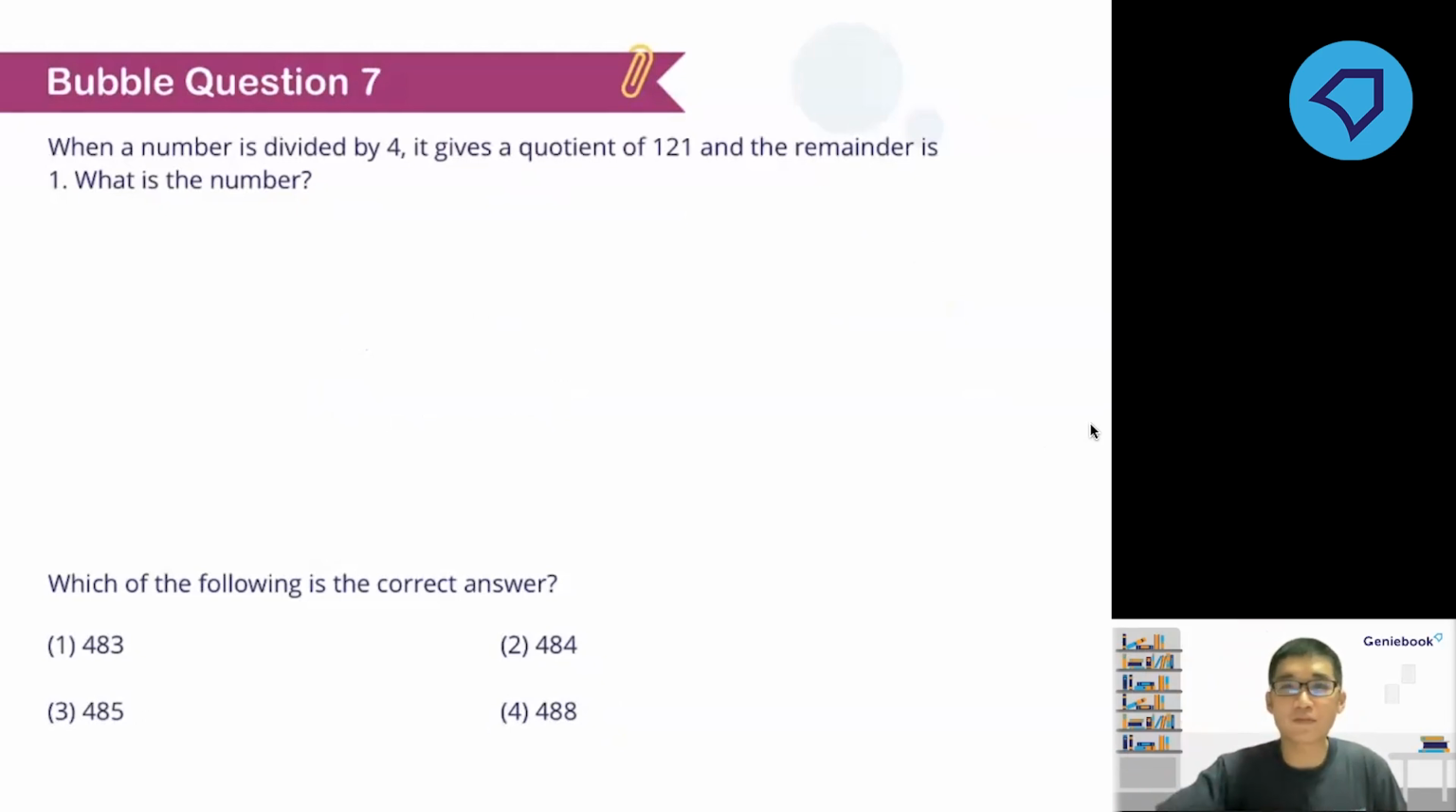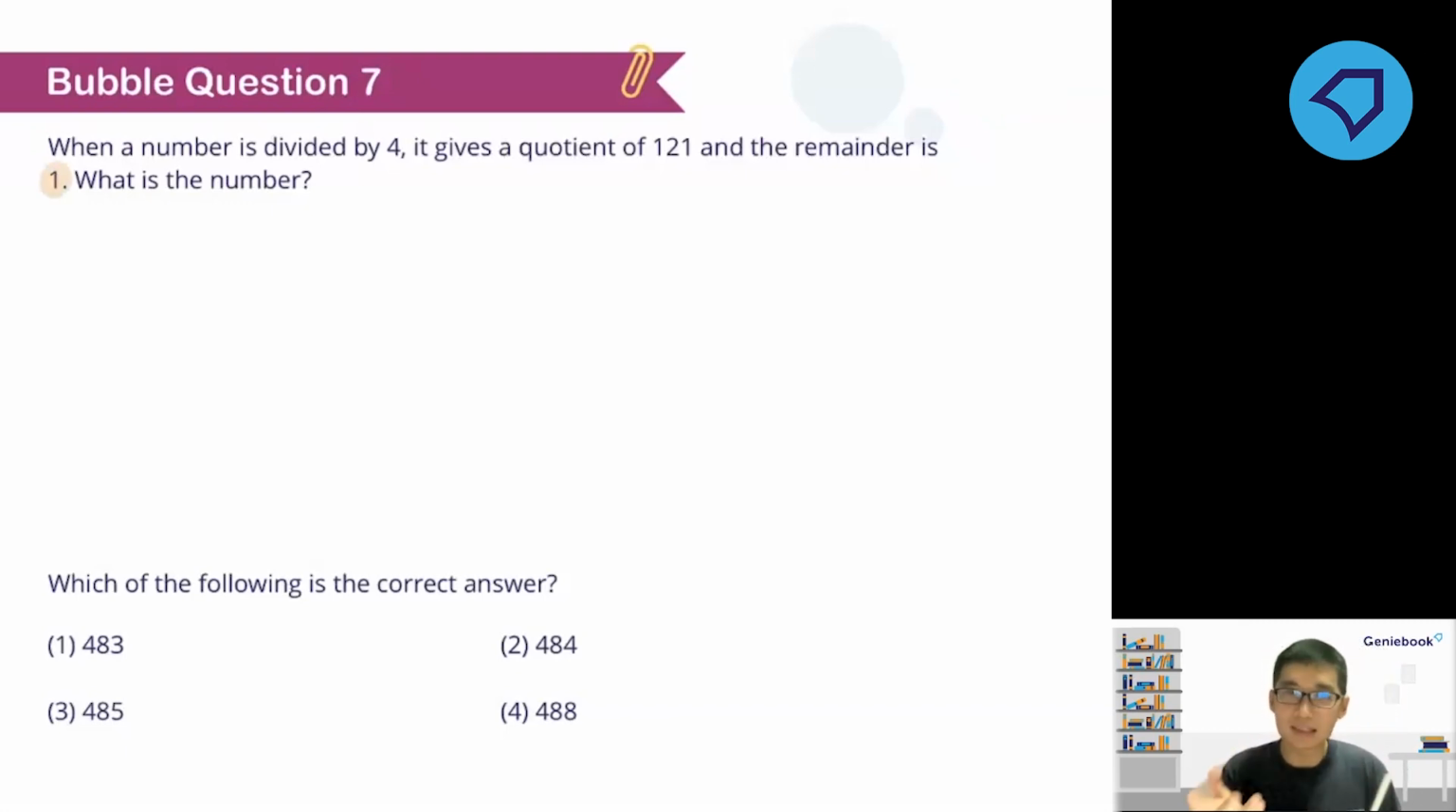Now the question is phrased a little differently. Okay, so it says here, when a number is divided by 4, it gives a quotient of 121 and the remainder is 1. Okay, the remainder is 1. Here. In case you all didn't see where the remainder is. Okay, let me highlight to you. Okay, what is the number?